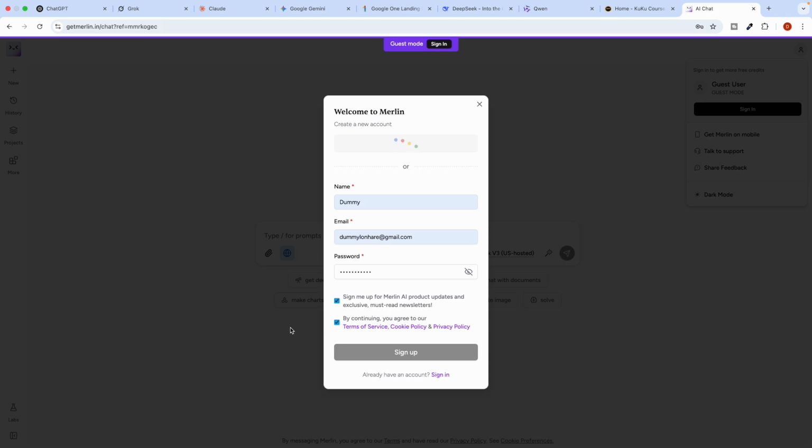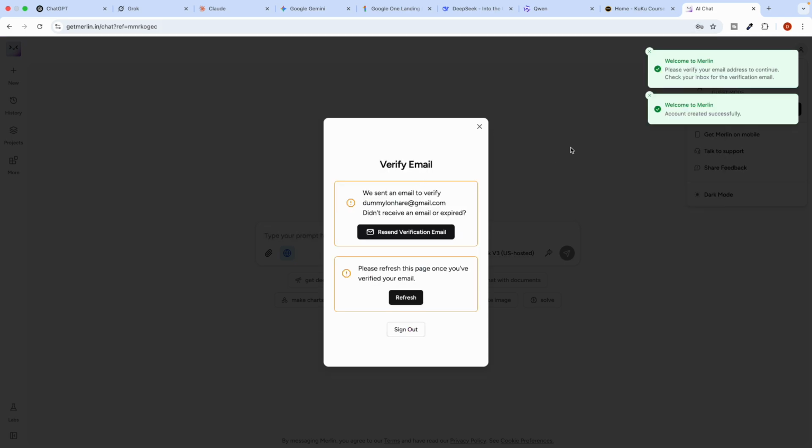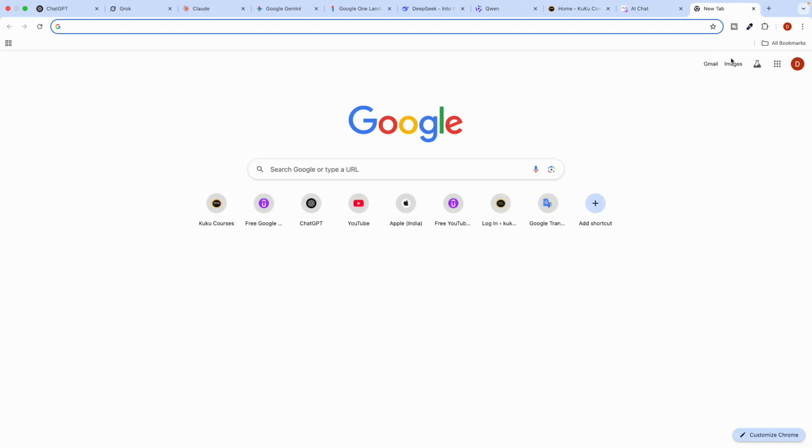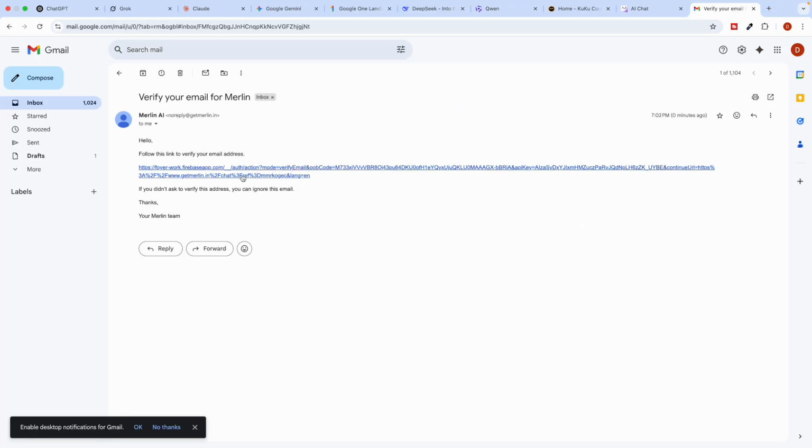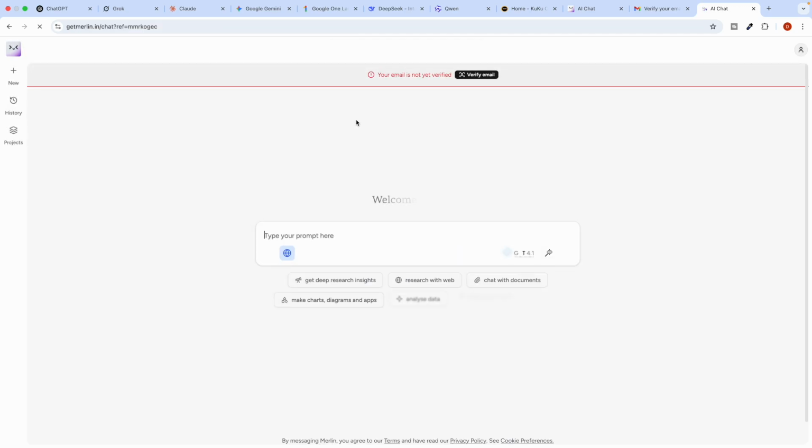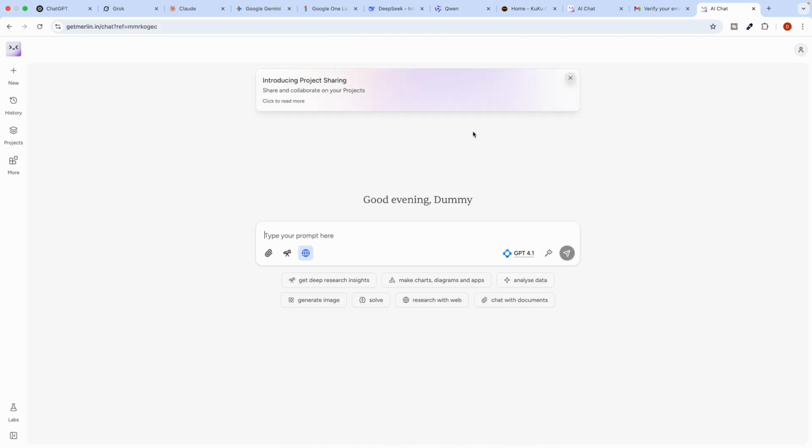You will see it's very easy to sign up in Merlin. They have sent a verification, so just make sure that you verify yourself with Merlin. Tap on this, it will verify you, and you can continue and come to Merlin.